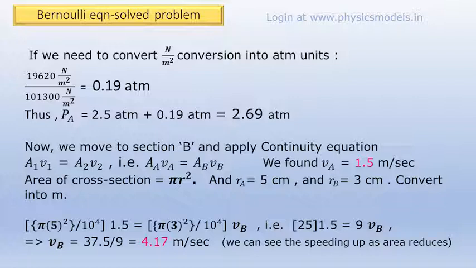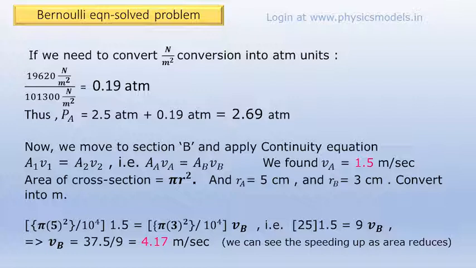We now go to section B, where again we have to find out the velocity VB. As usual, we apply the continuity equation. We can do that between inlet and section B or between A and B, it doesn't matter.